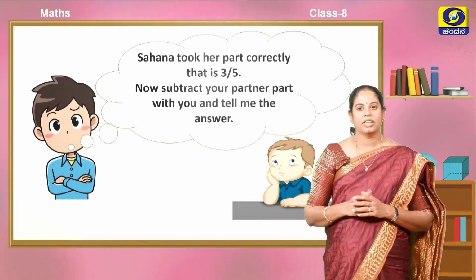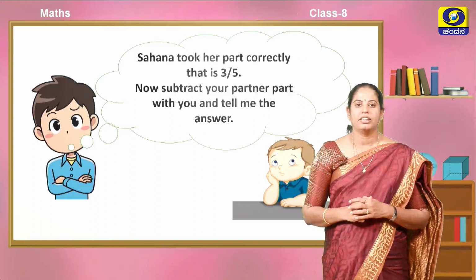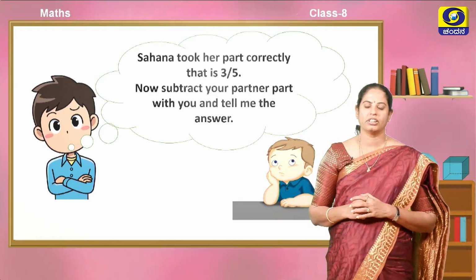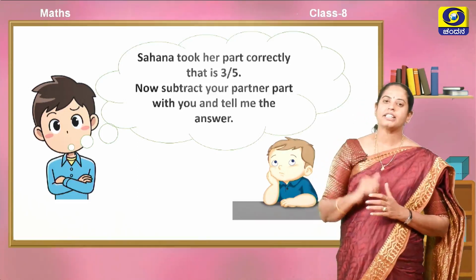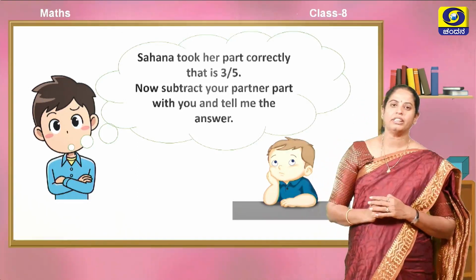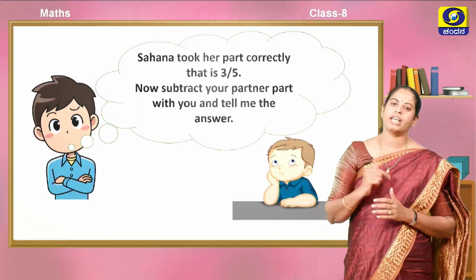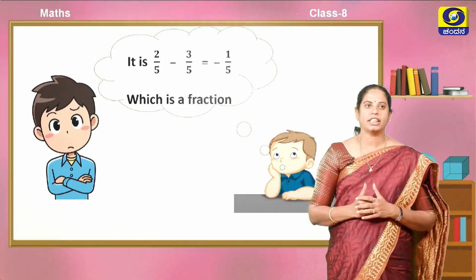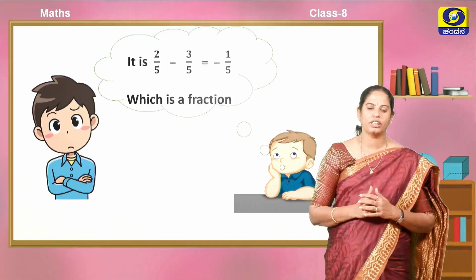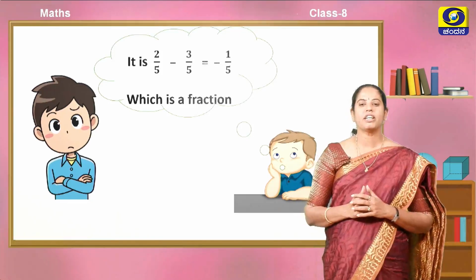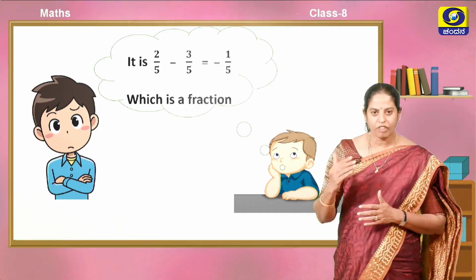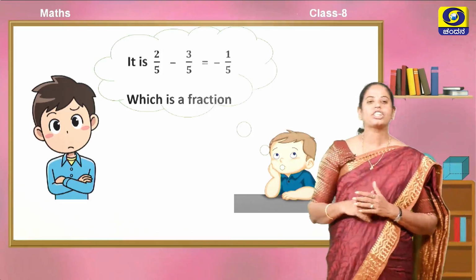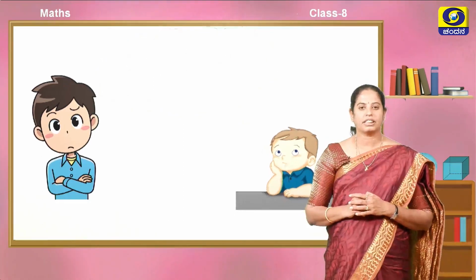Amar asks Raju again. Sahana took her part correctly, that is 3/5. Now subtract your partner's part from yours and tell me the answer, Raju. Raju subtracted Sahana's part, 3/5, from his part 2/5, and he got the answer minus 1/5. He said, I got minus 1/5. It is a fraction.